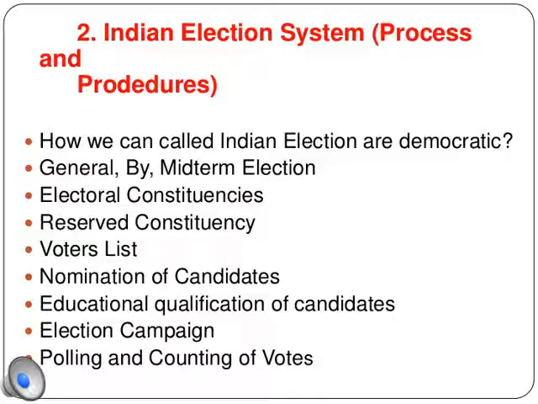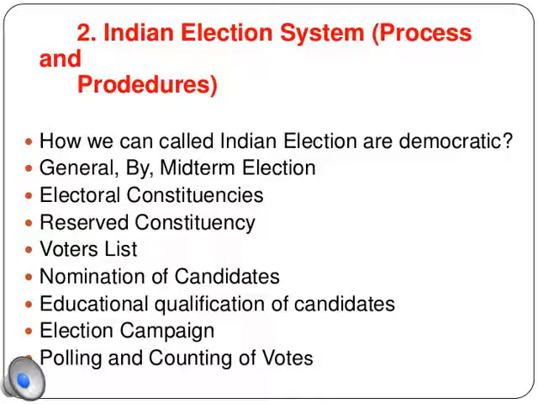Then the nomination of candidates. The persons who are standing for an election should file a nomination form. They should fill in the form stating that they are eligible, and what their manifesto is. Only then can that person stand in an election. While filling the nomination form, they have to fill in their educational qualification, because we cannot give power into the hands of an illiterate person, since what can an illiterate do for our country? The person should be quite educated so that he can take proper decisions for the country. So even the educational qualification has to be fulfilled in the nomination form.